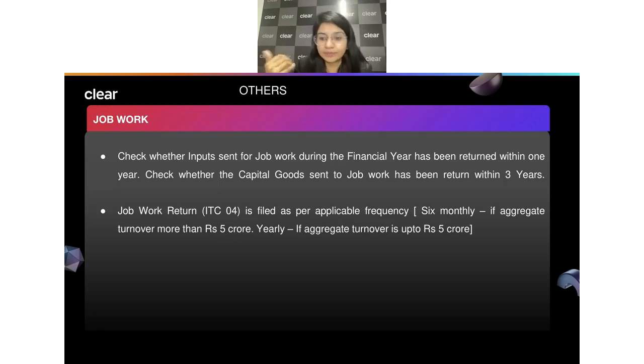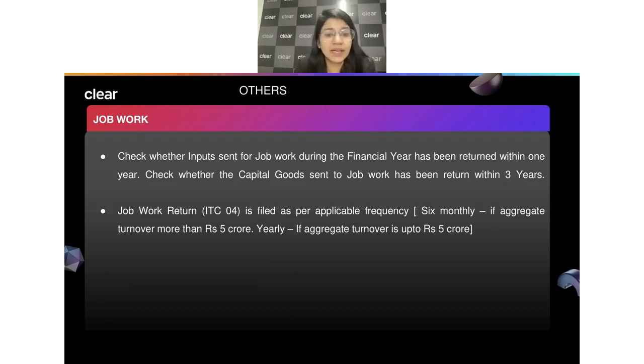When we talk about, I could see there's a question from Shravan who's asking whether the RCM self invoice is only for URD. Yes, Shravan, the RCM is only in respect. So whenever I'm talking about self invoice, it is only in respect of purchases you have made from the unregistered person, and it is under the reverse charge. So it is not in respect of the purchases you have made from registered person and under reverse charge. If you have made from the registered person, then the supplier itself will be raising the invoice to you. You don't have to raise any invoice. The self invoice, you have to raise only when you are purchasing from the unregistered person.